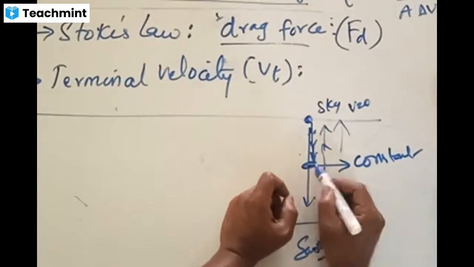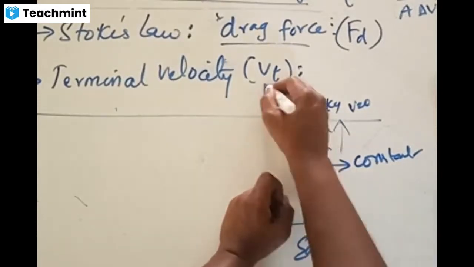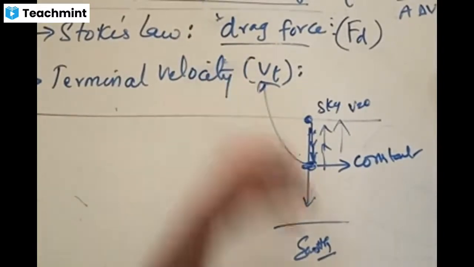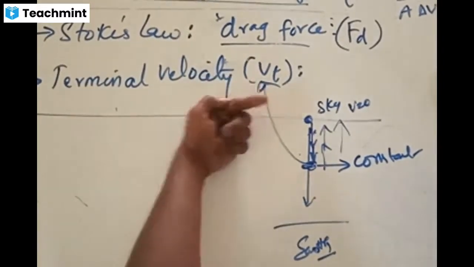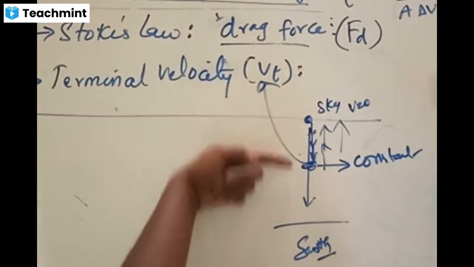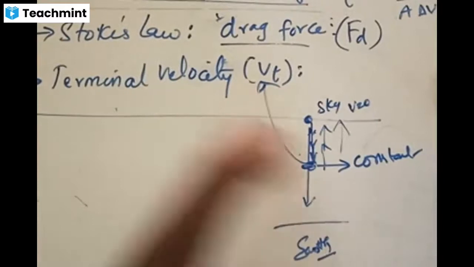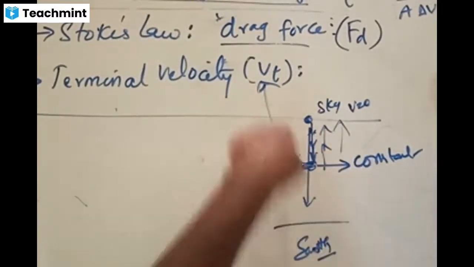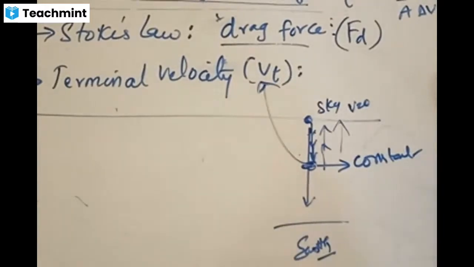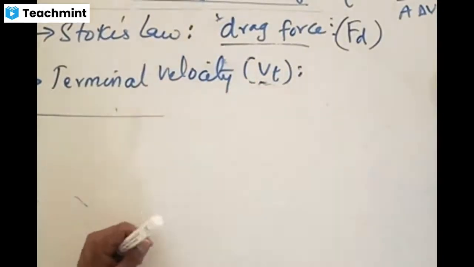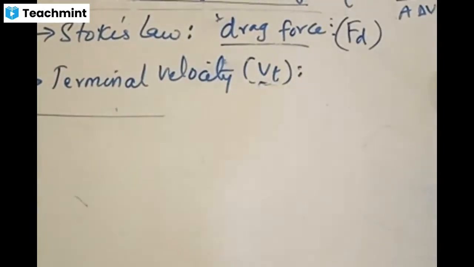That velocity which is obtained constant after some time is called the terminal velocity, the final velocity. It is not starting with maximum velocity, it starts with 0 and increases, but after some time it reaches a constant value. That constant value obtained by the object when moving in the air is called the terminal velocity. Only the definition is important, not to bother.